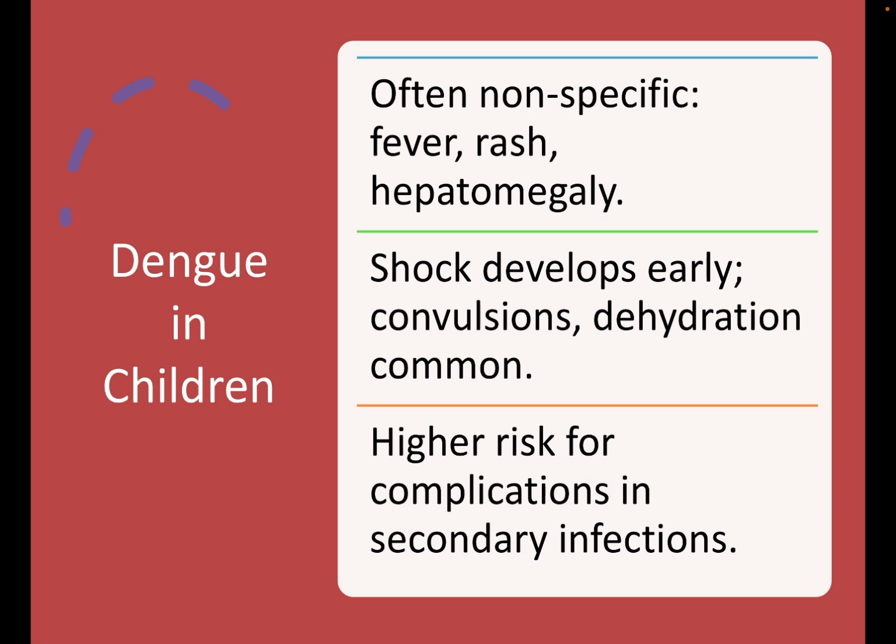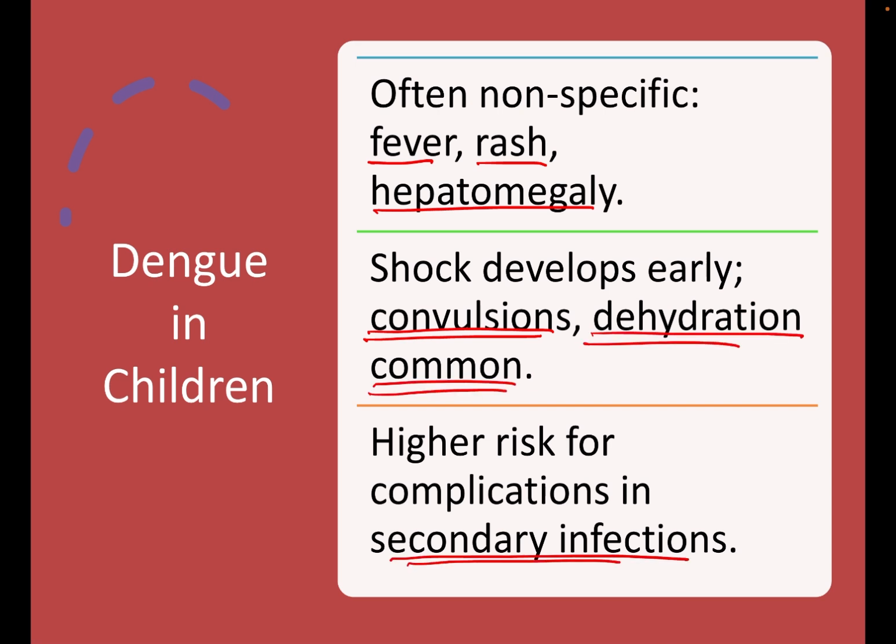Dengue in children is often non-specific with fever, rash, and hepatomegaly. Shock develops early and there can be convulsions. Dehydration is also quite common. There is a higher risk of complications in secondary infections.